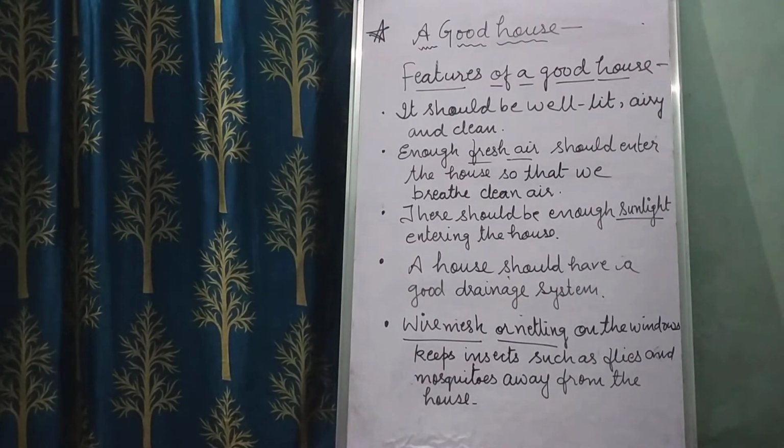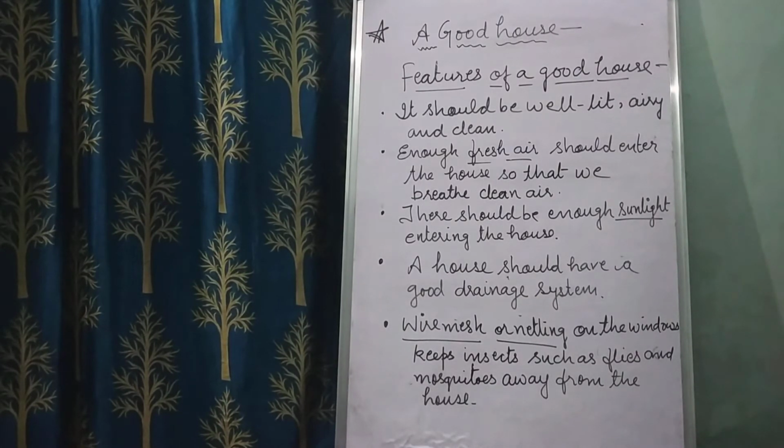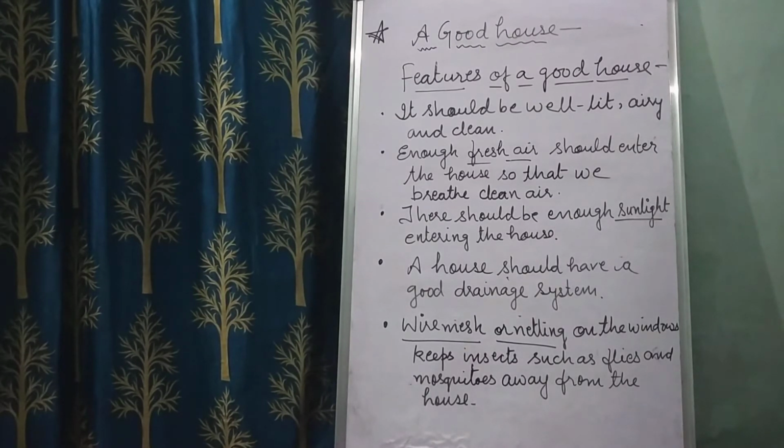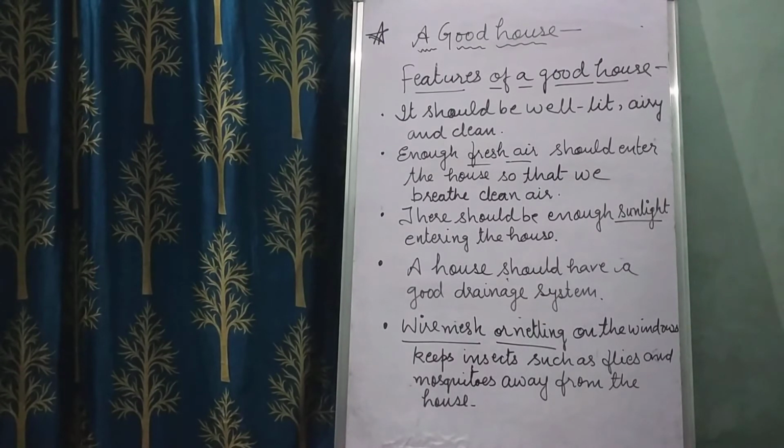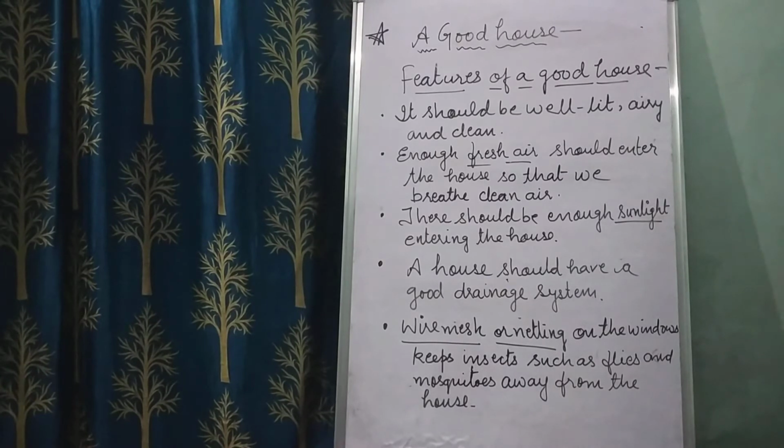A house should have a good drainage system. This is also a very important feature for a good house. And what does this drainage system do? It carries away the dirty water and other waste materials from the kitchen and bathrooms. The floor of the kitchen and bathroom should be sloping so that the water can flow out easily.